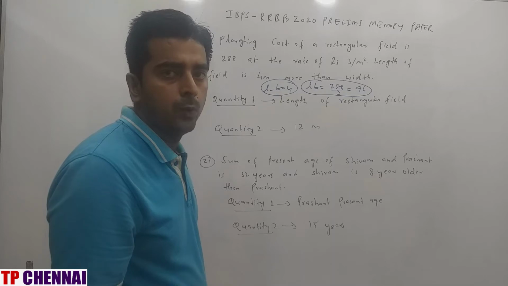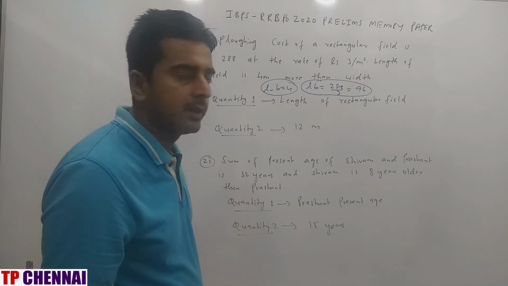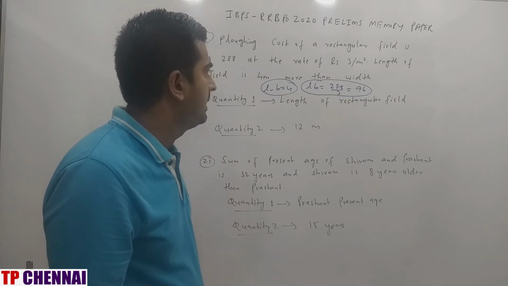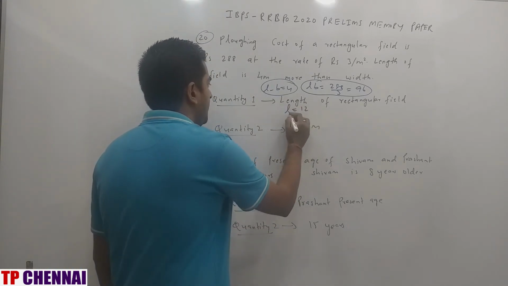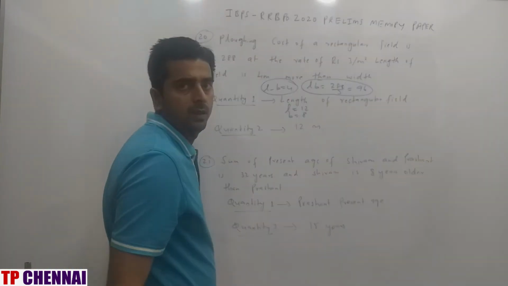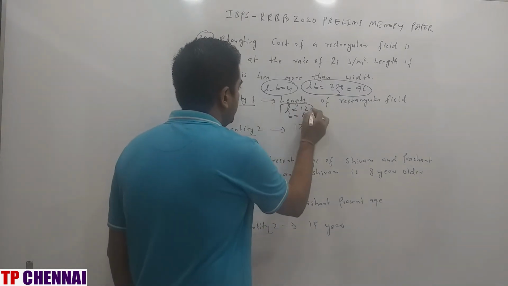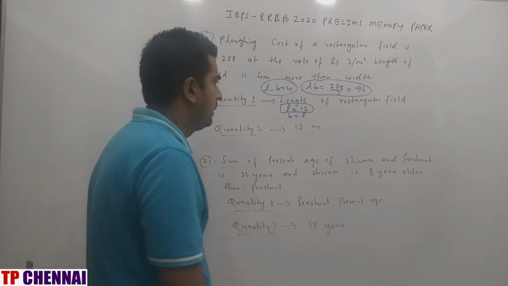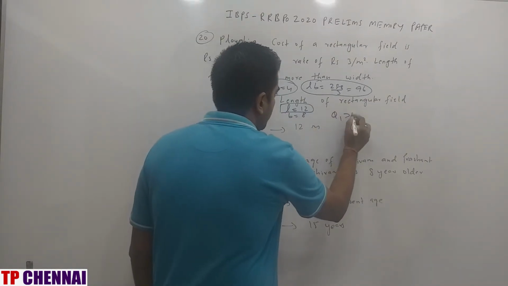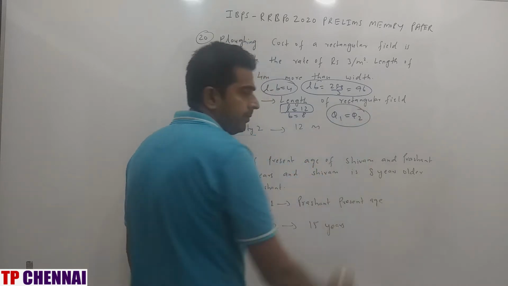Difference should be 4 and length is always greater. And multiplication of L and B should give you 96. I can directly say that L is 12 and B is 8. Right? So what are they asking? Length. Length is nothing but 12. And quantity 2 they have given you 12. So what is my answer? Q1 is equal to Q2.